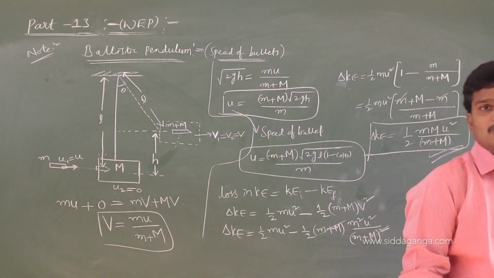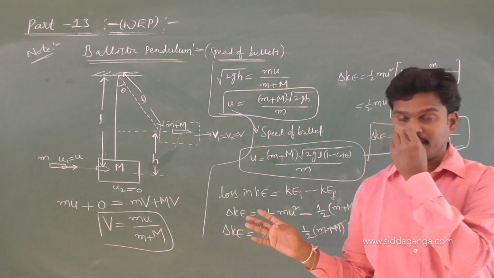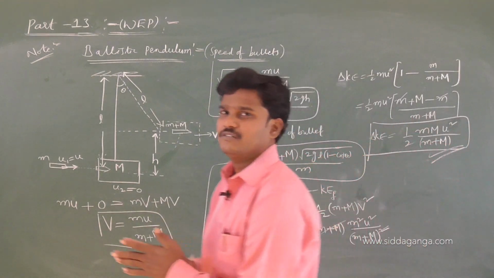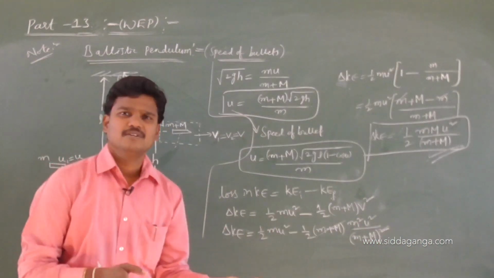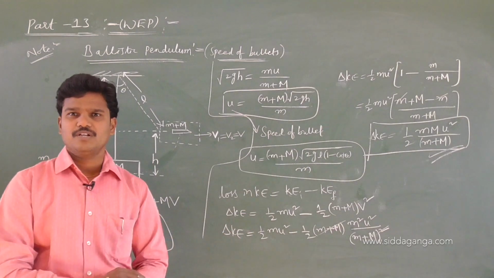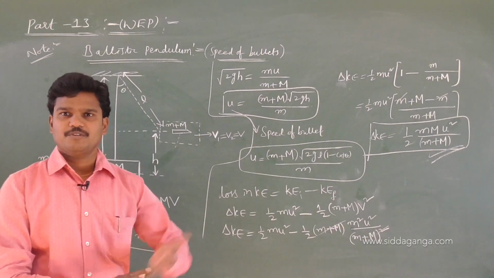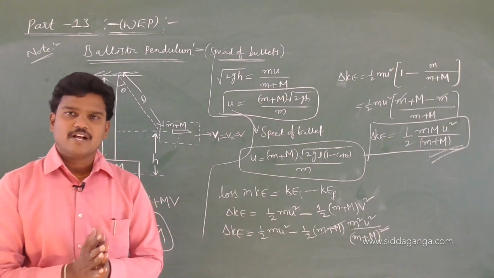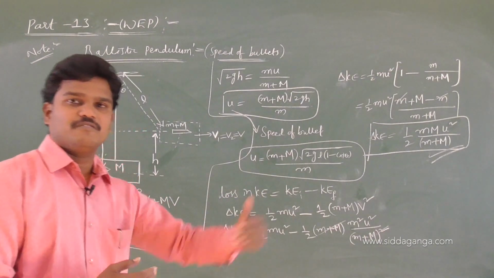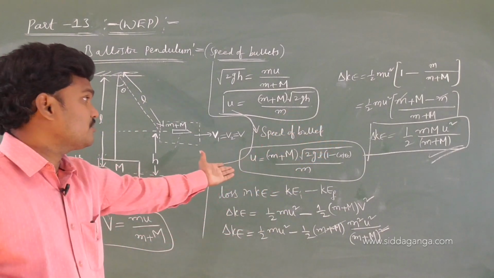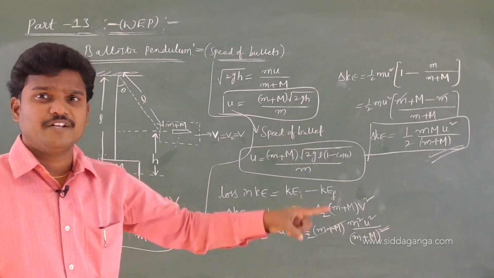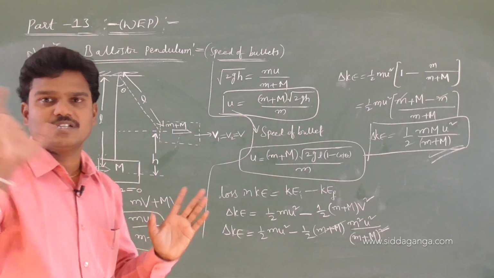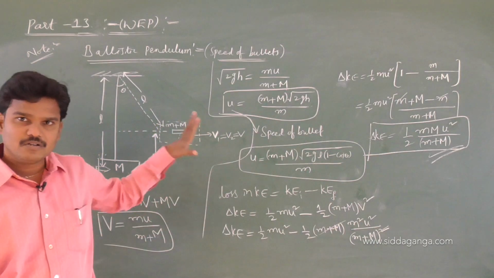So use these formulas to solve this type of question. If they give a bullet moving with a speed of 200 meters per second, whose mass is 0.1 gram, and it hits a plank of wood suspended from a rigid support, and the bullet is embedded inside the plank and both move with a common velocity, then we can find the speed of the bullet. If they ask you to find the loss of energy, use this formula or concept. Don't worry, I am going to cover all these questions.